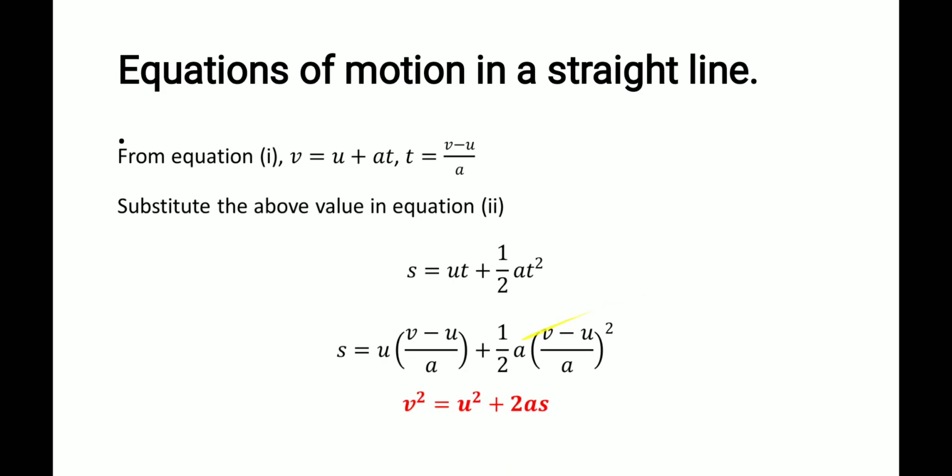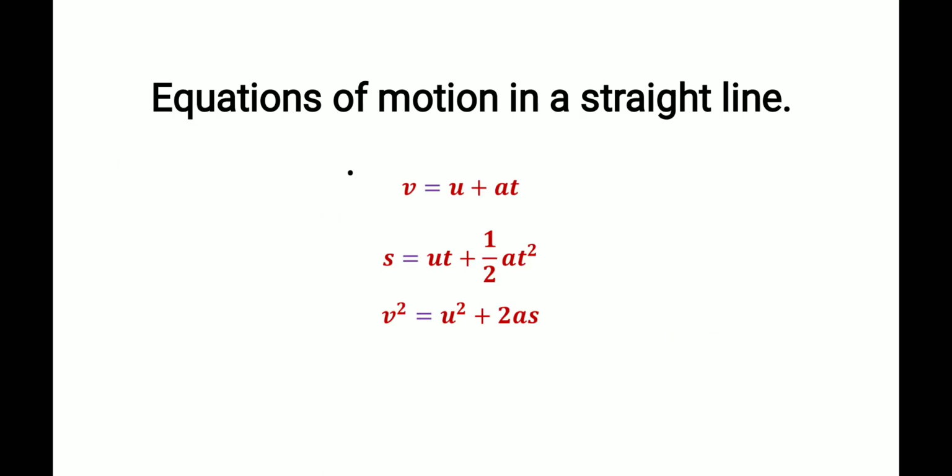Then we use another. S is equal to ut plus half at square. Here we substitute the first equation of motion, v is equal to u plus at. From here we find t is equal to v minus u by a. Substitute this, then rearranging we will get another equation which is v square is equal to u square plus 2as. So v is the final velocity, u initial velocity, a acceleration, and s displacement.